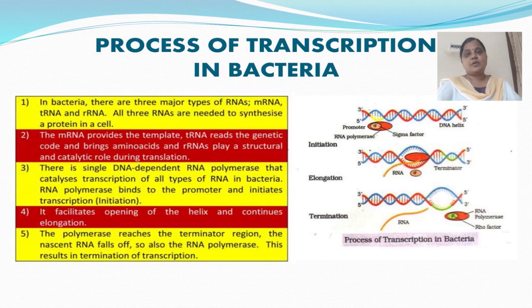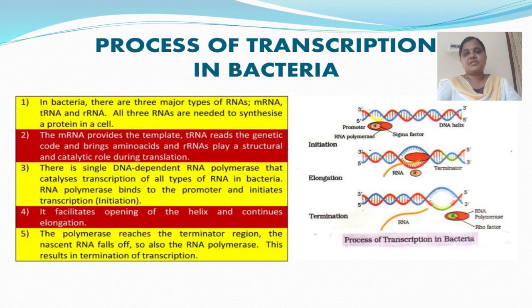So this is about the process of transcription in bacteria and also the types of RNAs. How many types of RNA are there in bacteria? There are three major types of RNA: mRNA, tRNA and rRNA. The process of transcription in bacteria has three steps: initiation, elongation and termination. In initiation, the RNA polymerase binds to the promoter and initiates transcription.